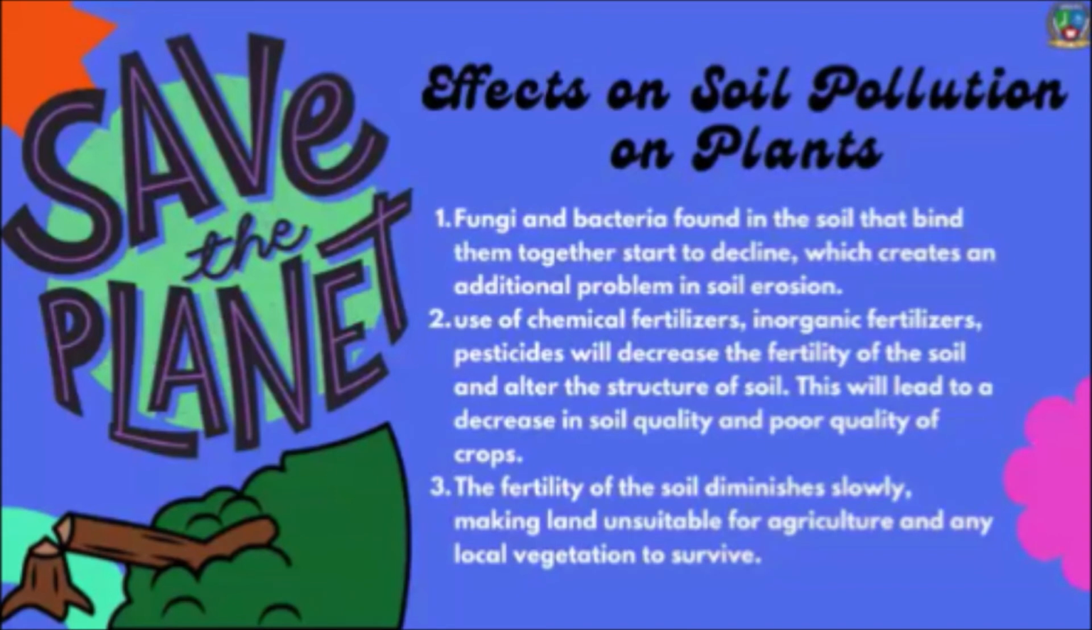So what will be the effects of soil pollution on plants? Fungi and bacteria found in the soil that bind them together start to decline, which creates an additional problem in the soil erosion. Use of chemical fertilizers, inorganic fertilizers, pesticides will decrease the fertility of the soil and alter the structure of the soil. This will lead to a decrease in the soil quality and poor quality of the crops. The fertility of the soil diminishes slowly, making land unsuitable for agriculture and any local vegetation to survive.